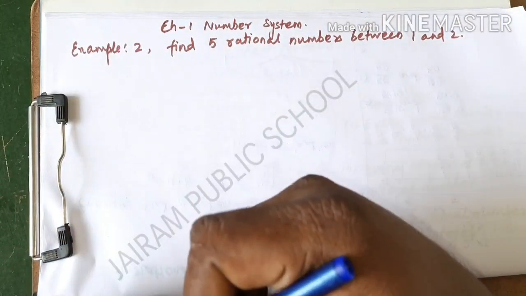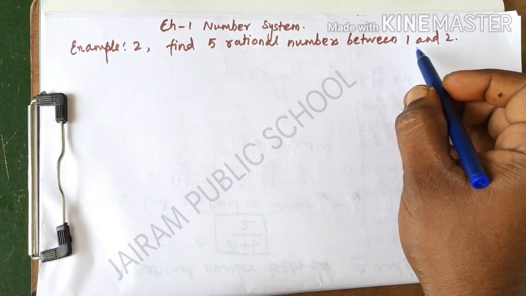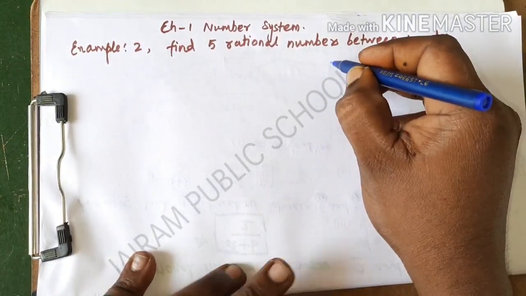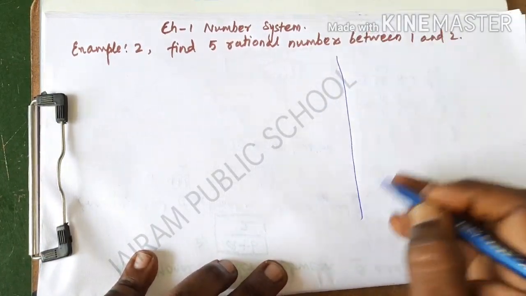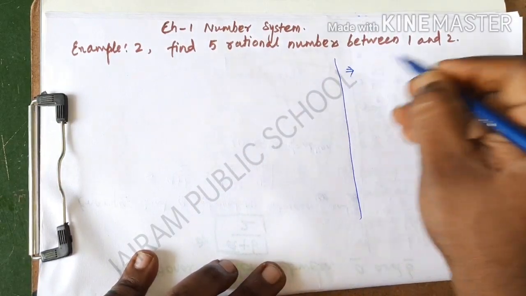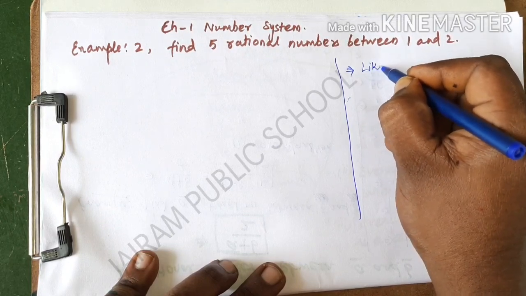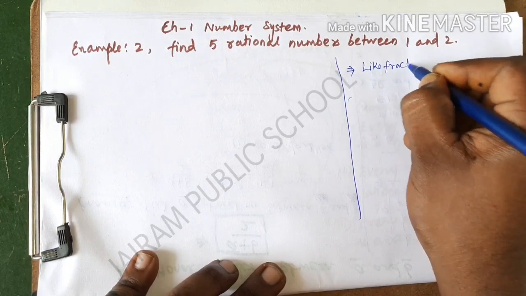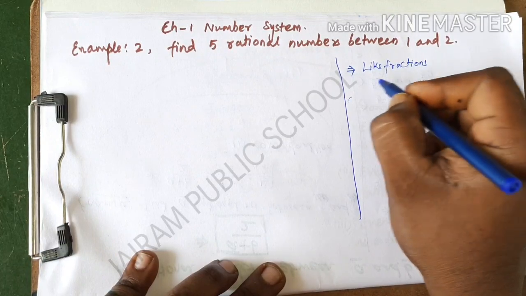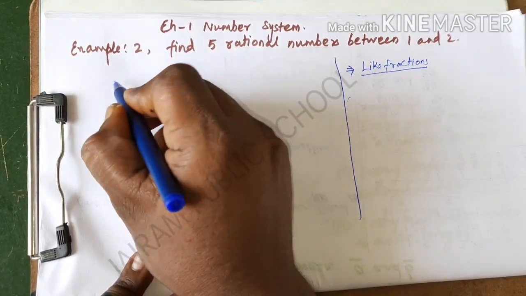So in example 2, you have to find 5 rational numbers between 1 and 2. First I am going to explain the steps, and we have to solve the questions one by one. The first step is, whatever numbers they have given, first you have to check whether they are like fractions or not. If they are not like fractions, first you convert them into like fractions. So I am going to take the question now.